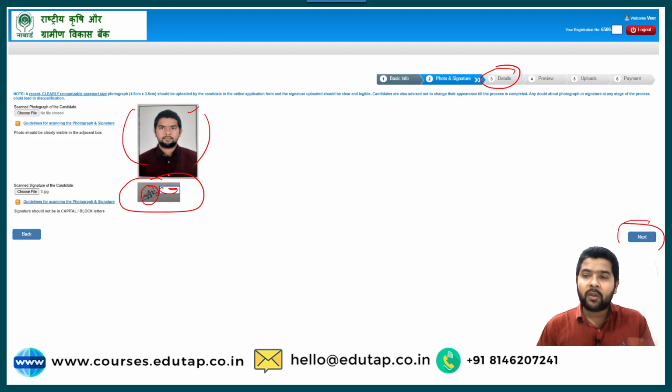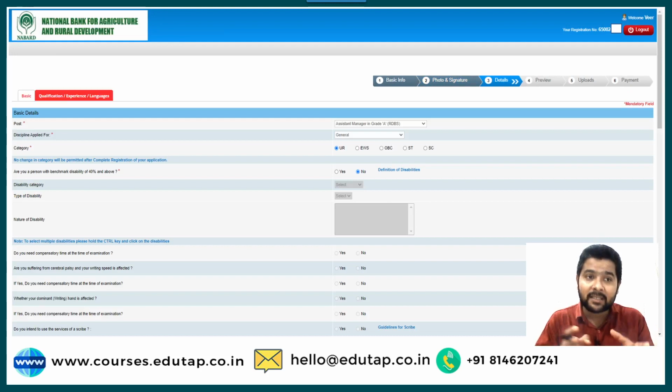Now we will move on to point number 3 by clicking on the next button. When we click on the next button, it will take your interface to something like this. Now it is asking for a lot of information. First, they are asking about the post for which you are applying. We are applying for the NABARD grade A RDBS post, so you will have to choose it from here.